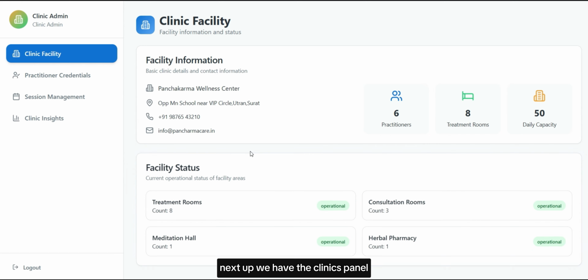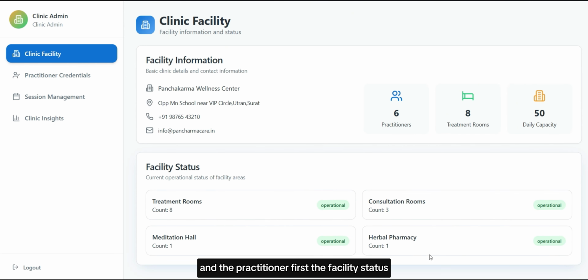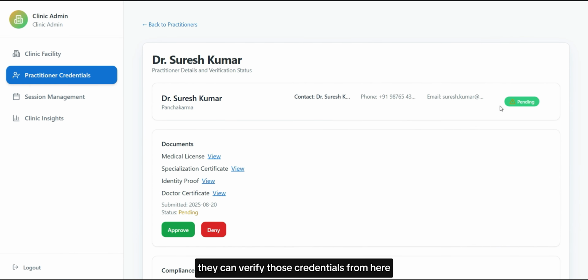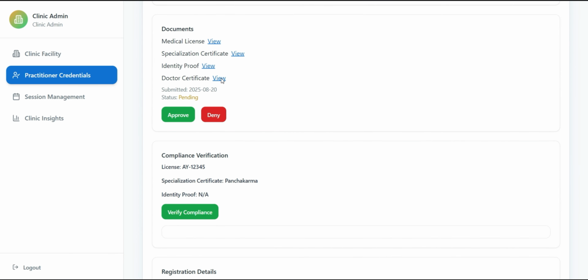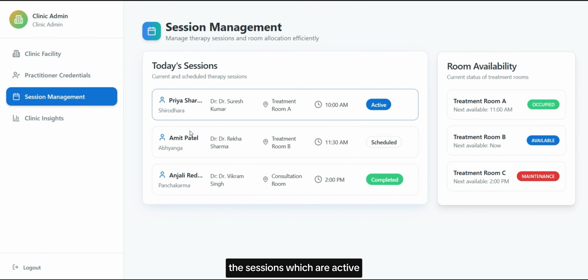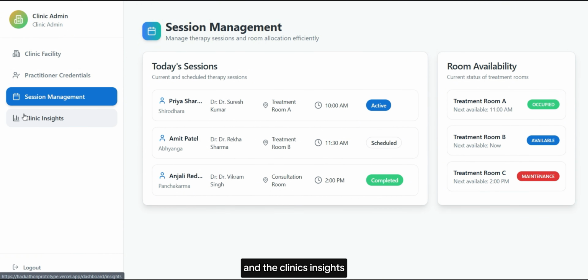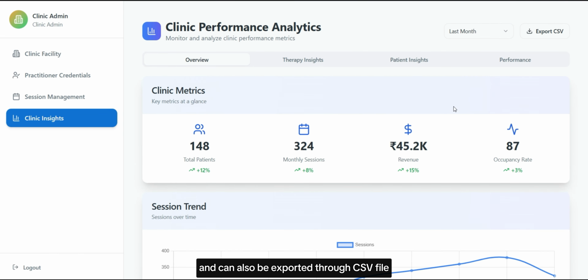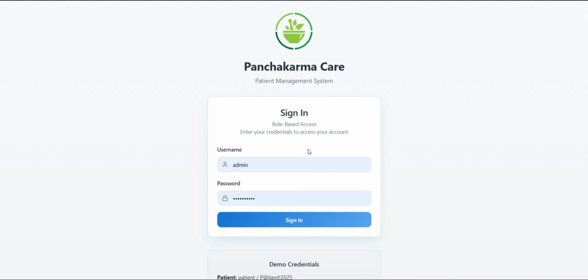Next up, we have the clinic's panel, which will be managing the patients and the practitioners. First, the facility status. Then we have the practitioner credentials. They can verify those credentials from here. Then we have session management. The sessions which are active, the rooms which are occupied, and their availability will be given here. And the clinic's insights: their details in a graphical format, their monthly revenue, which can also be exported through a CSV file.